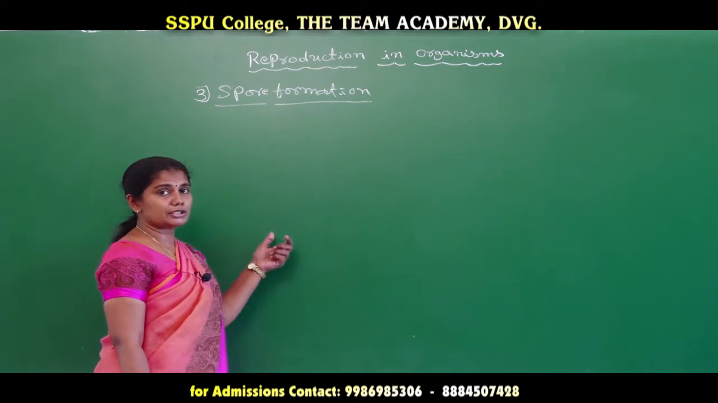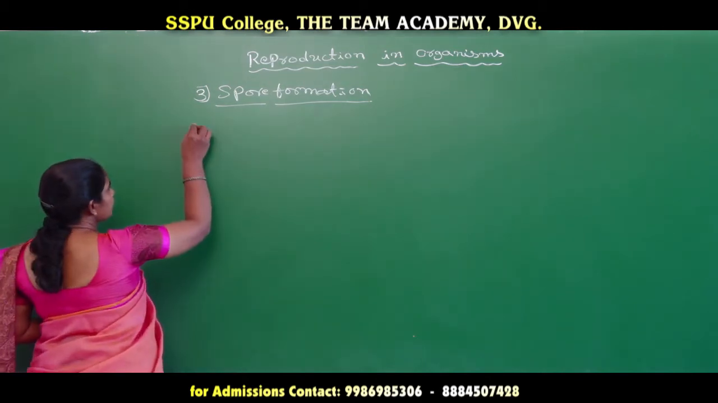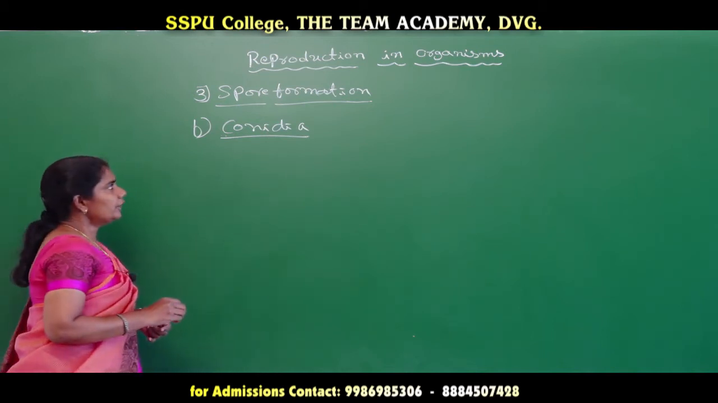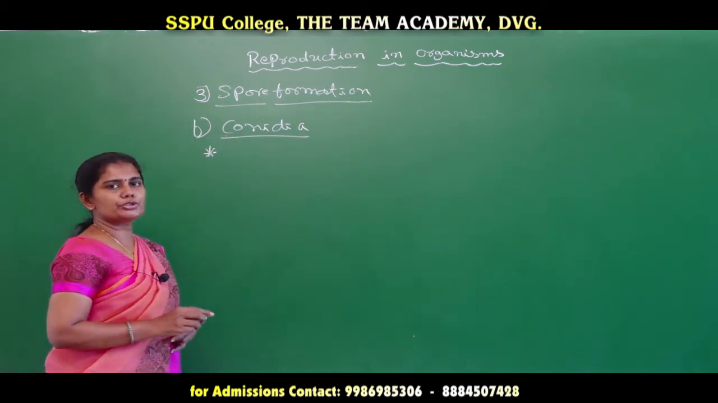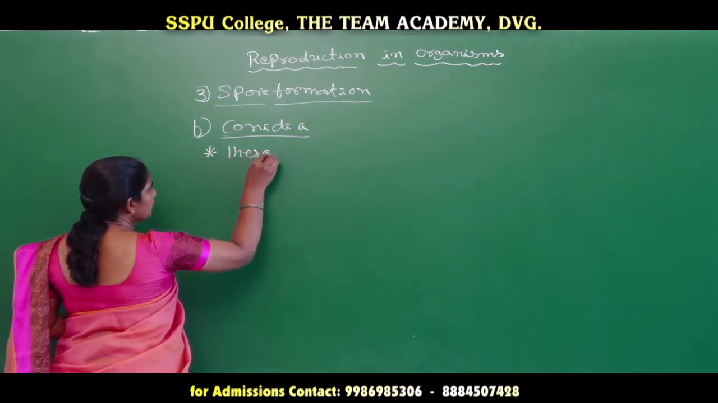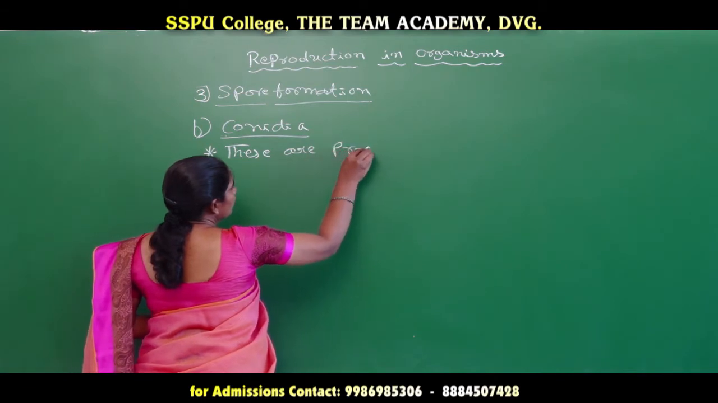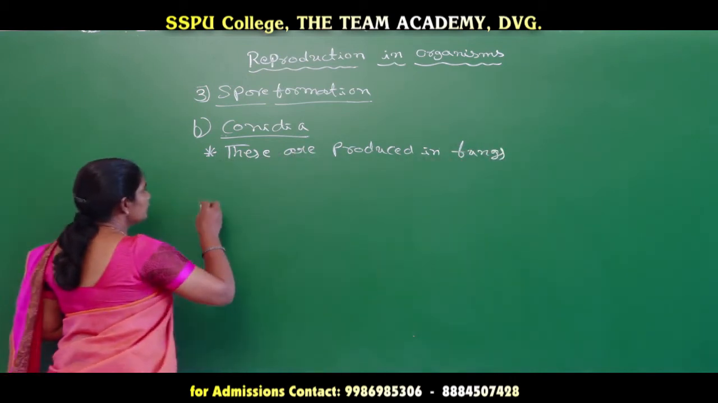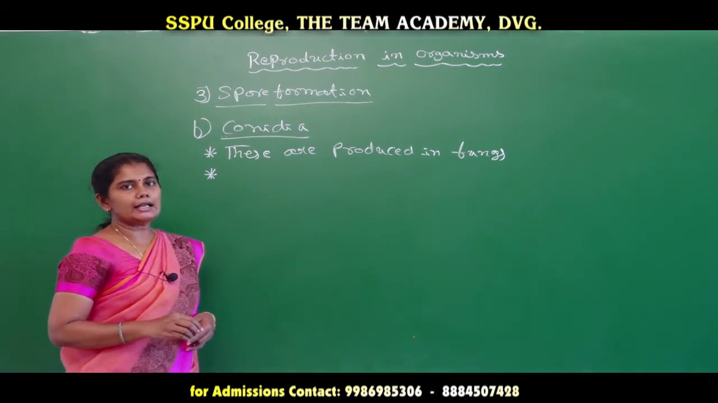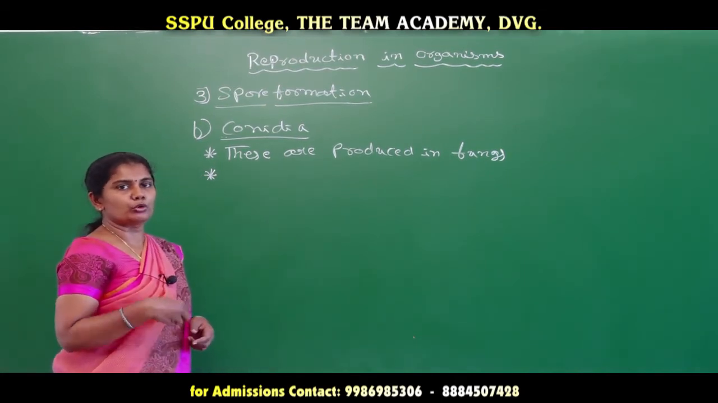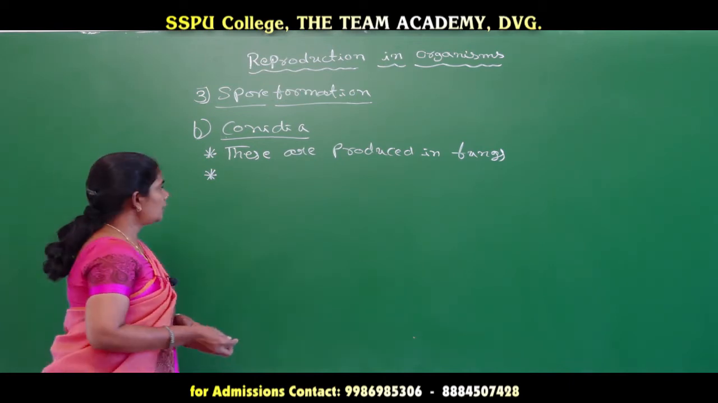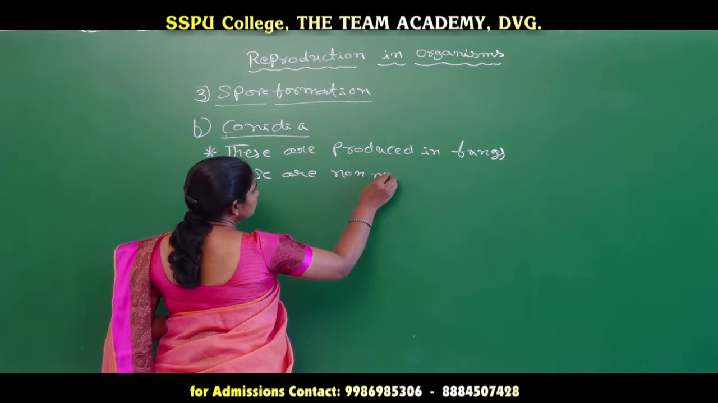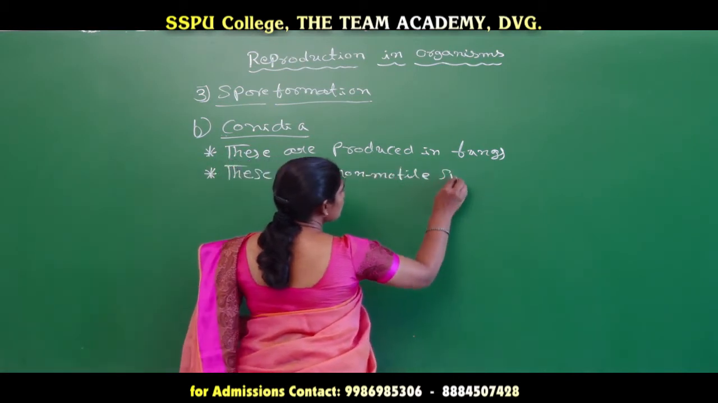Okay, let us move on to the next type of spore, that is the conidia. Conidia are spores which are usually produced in fungi, and these spores are non-motile due to the absence of any locomotory structures. So conidia are non-motile spores.